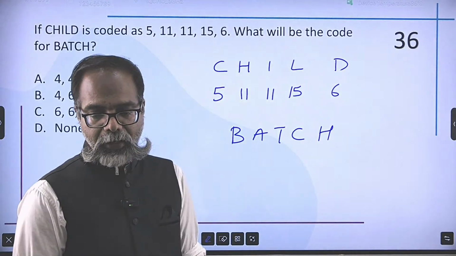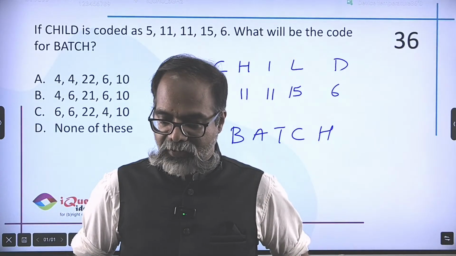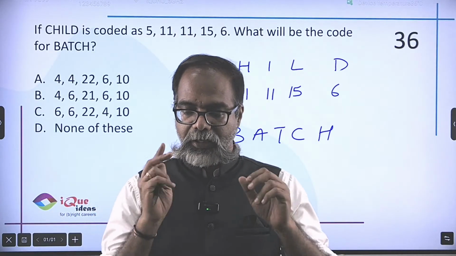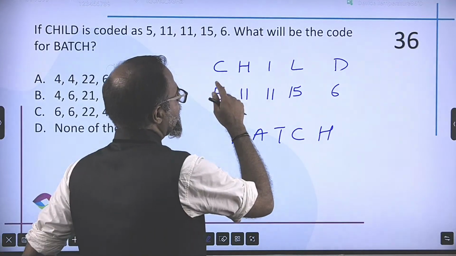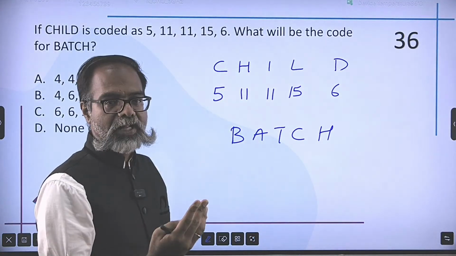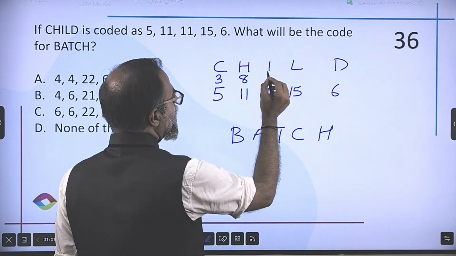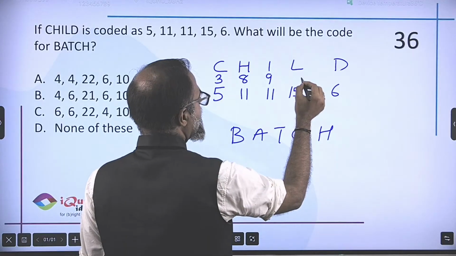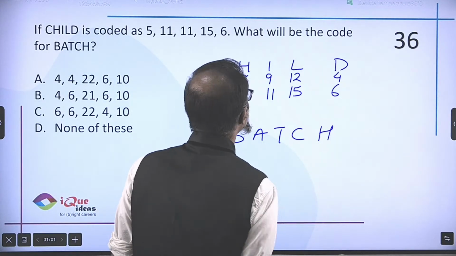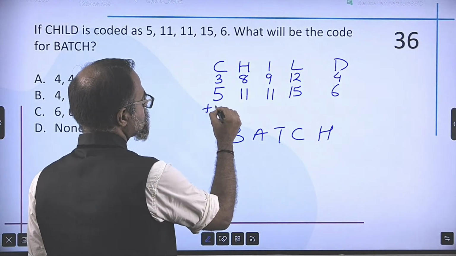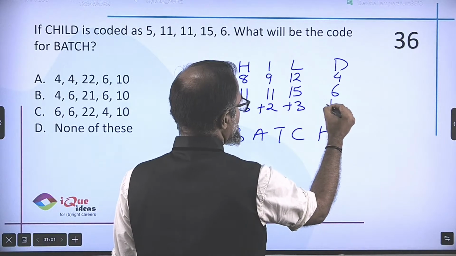Now, whenever numbers are given, what I need to do is see if there is any connection between the numbers and the letters. So, A is 1, B is 2 and so on. So, C is 3, H is 8, I is 9, L is 12 and D is 4, right? So this is plus 2, plus 3, plus 2, plus 3 and plus 2.